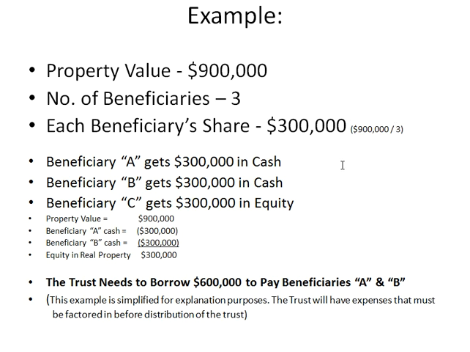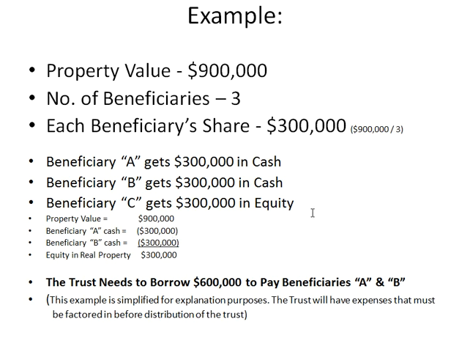So in this situation, beneficiaries A and B will both get $300,000 in cash, and beneficiary C will get $300,000 in equity. Here's how it's calculated. $900,000 in property value, $300,000 each for beneficiaries A and B leaves $300,000 in equity for beneficiary C. So the trust is going to need to borrow $600,000 to pay beneficiaries A and B.